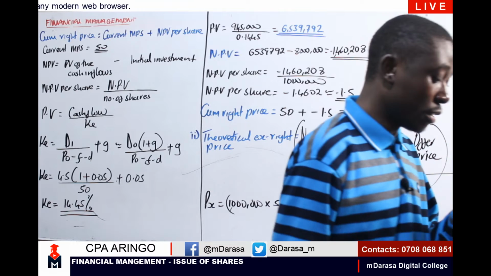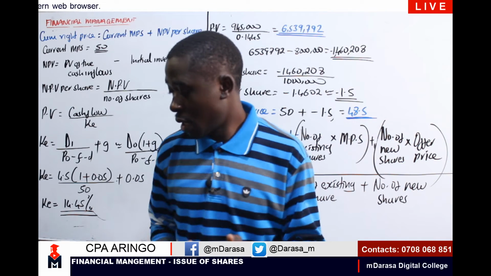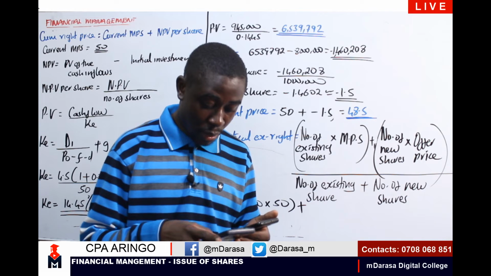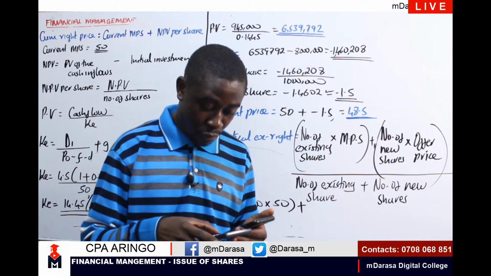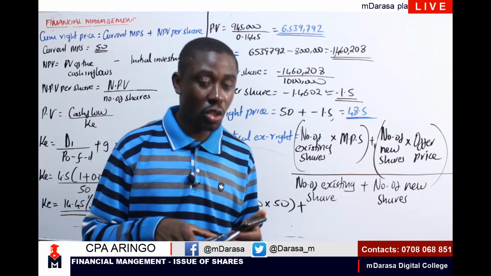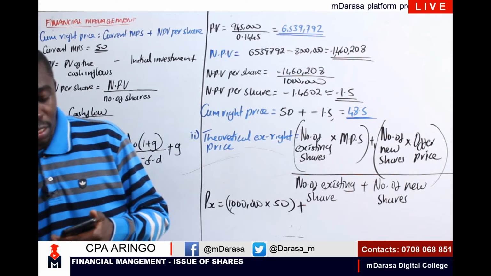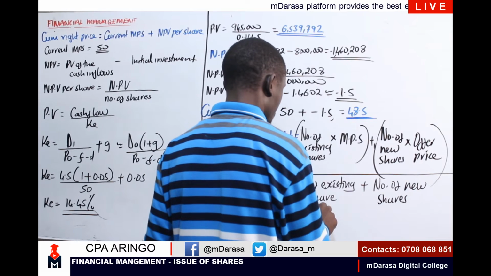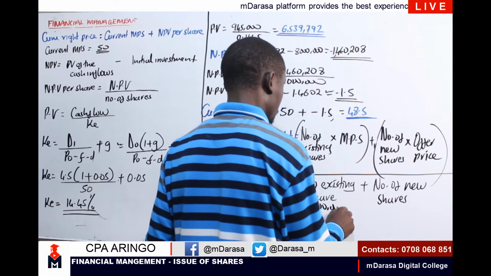So basically, we are talking of 8 million divided by 40. That should give us how many shares? 8 million divided by 40 should give us 200,000, right? So the number of new shares is 200,000.